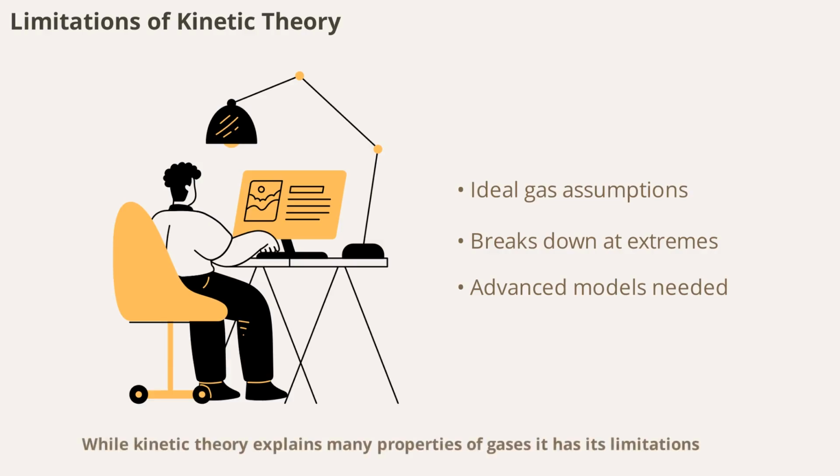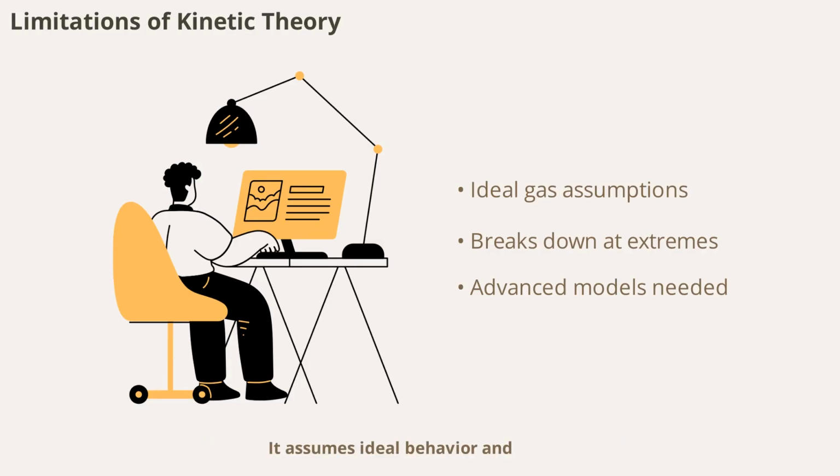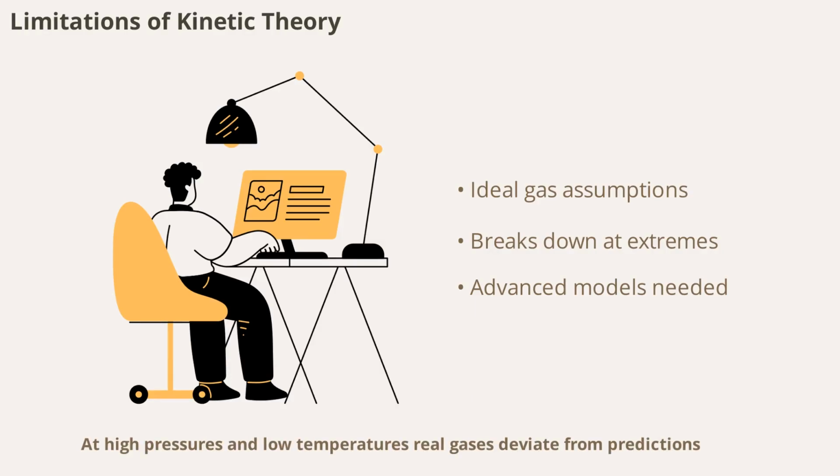While kinetic theory explains many properties of gases, it has its limitations. It assumes ideal behavior and neglects intermolecular forces and molecular volume. At high pressures and low temperatures, real gases deviate from predictions, requiring more advanced models like the van der Waals equation.